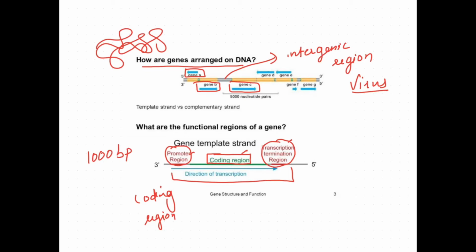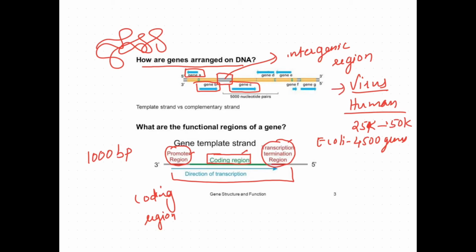The number of genes in different organisms may vary. If you take human beings, 25,000 to 50,000 genes, whereas E. coli has 4,500 genes. So the gene number may vary between organisms, but when you see the intergenic region, that is the space between two genes, this is very little in viruses.